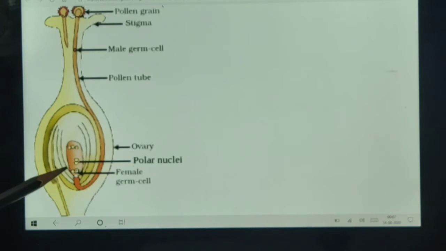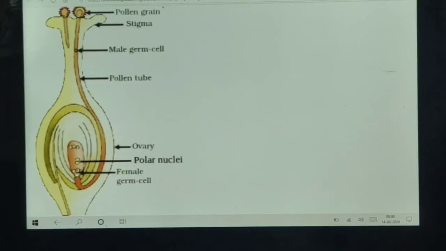The female germ cell which fuses with the male gamete, what does it form? It forms the zygote first of all, and the zygote results in the embryo, or the future plant. So double fertilization occurs in plants. One male gamete fuses with the egg cell and forms the future plant, and the second male gamete fuses with the polar nuclei, which is known as triple fusion.